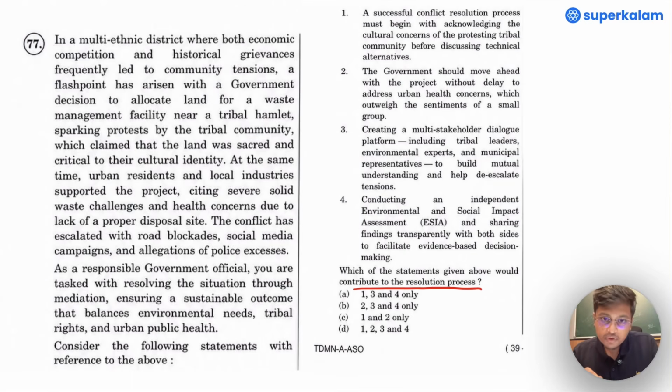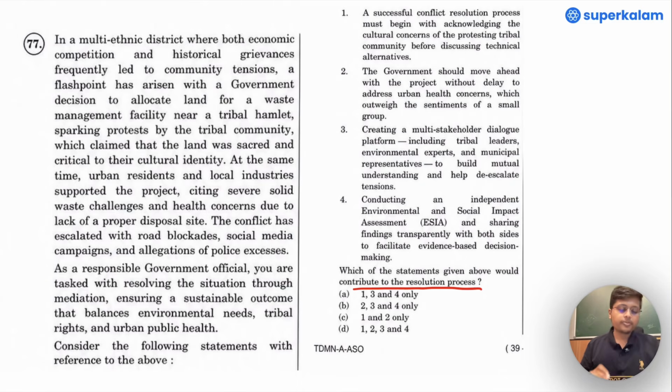So, if we have to save time, what can we do? Being smart, we can think of an option which does not contribute to the resolution process. If you are able to find that option first and eliminate it, you can come to the answer very quickly.